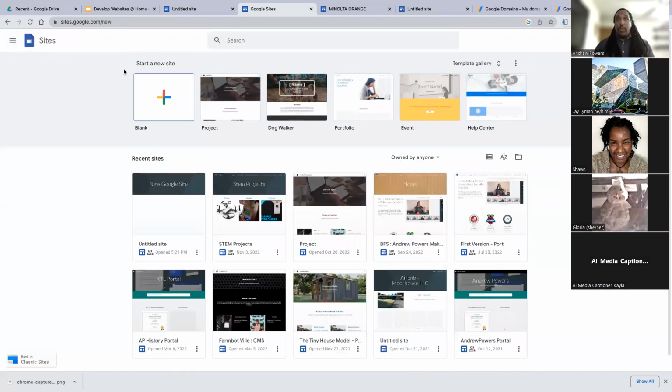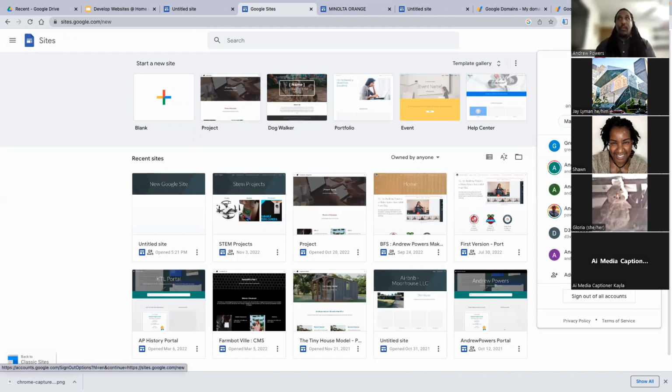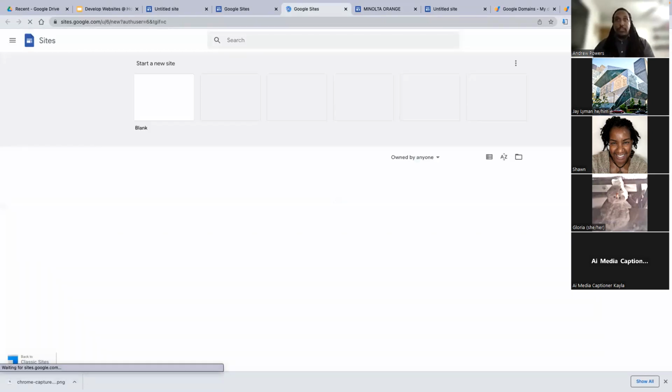Now, I got a question from Sean saying, will the business site be connected to or listed with the personal ones? The business ones, if they are under your business account, meaning a Google business account, will be under your Google business account. So for mine is andrew@blackfoxstudios.org.